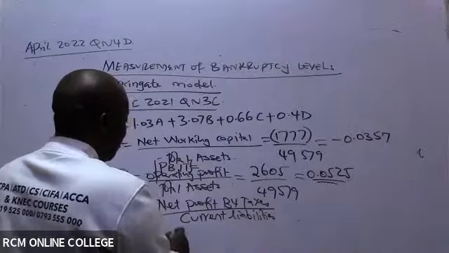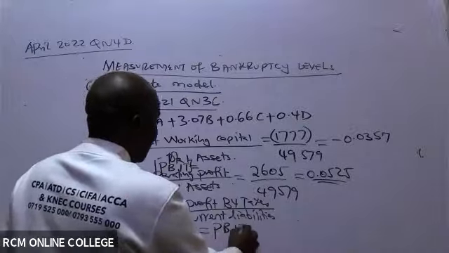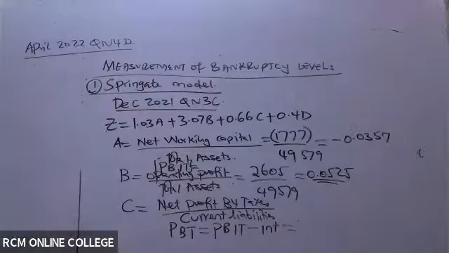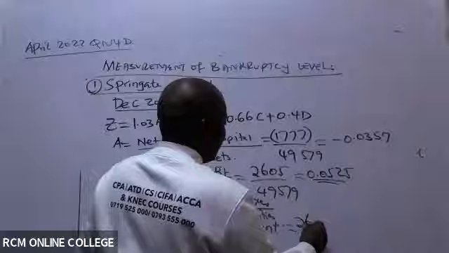So this profit before taxes will be PBIT minus interest. And PBIT, you have given me 2605.